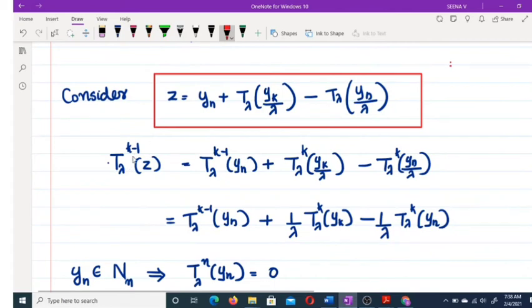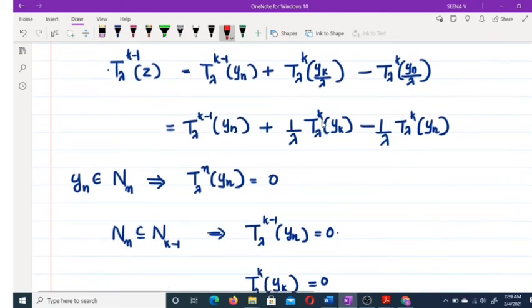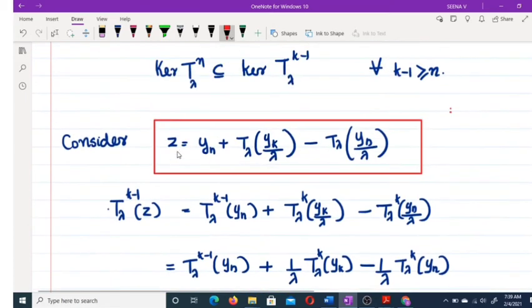Now what is T_λ raised to k minus 1 of z? It is T_λ raised to k minus 1 of yn, applying the linearity property, plus T_λ raised to k of yk by λ minus T_λ raised to k of yn by λ. Applying linearity, this is T_λ raised to k minus 1 of yn plus 1 by λ T_λ raised to k of yk minus 1 by λ T_λ raised to k of yn. Now yn, where is yn?